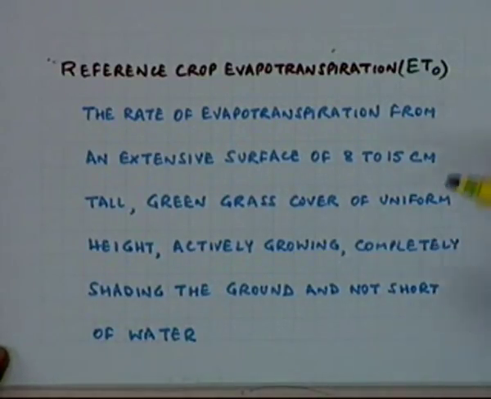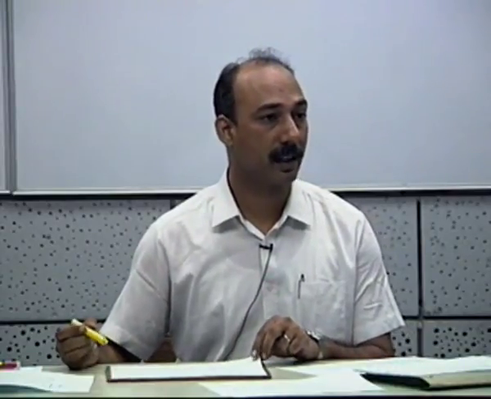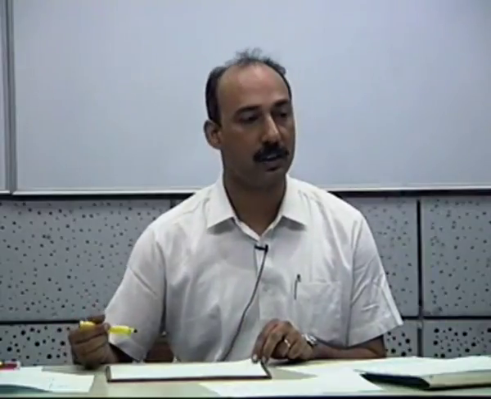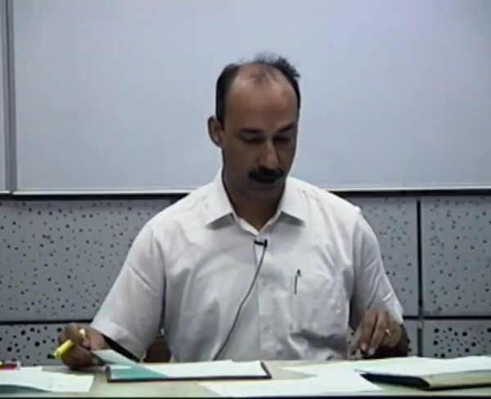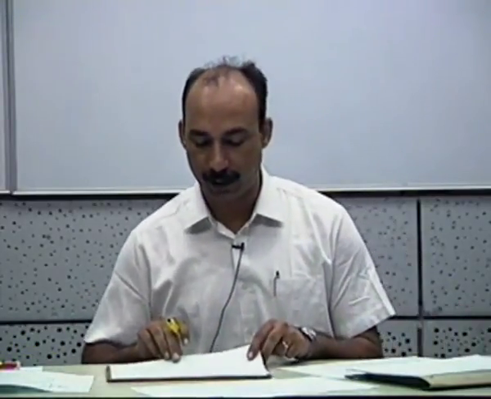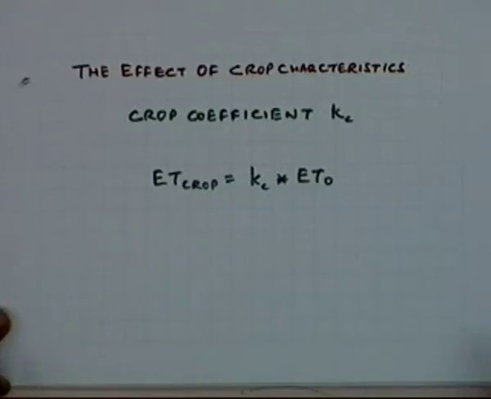You can use that reference for all the crops, and then use another factor which defines the crop characteristics, and putting these two things together, you can find out the requirements of the individual crops. So that is how the effect of the crop characteristics can be taken.